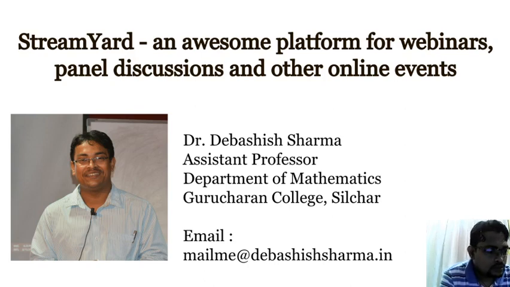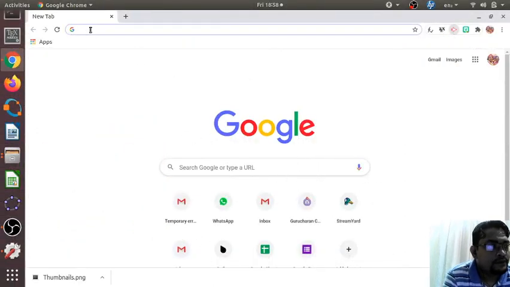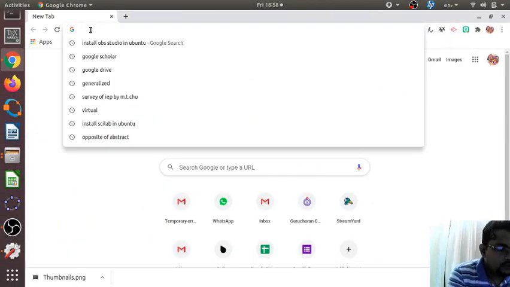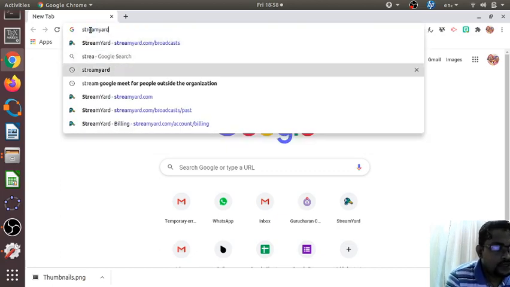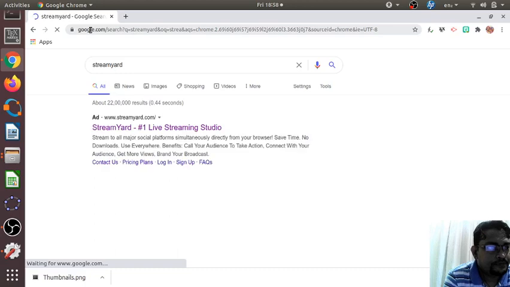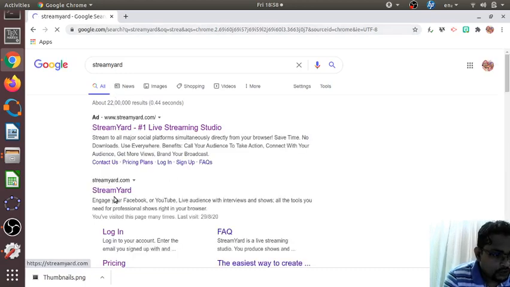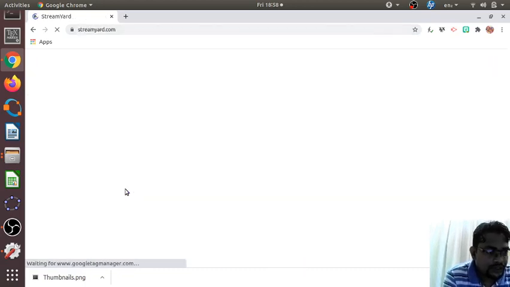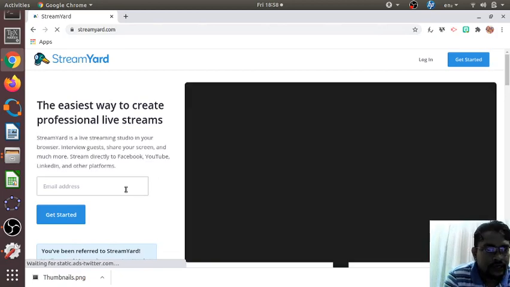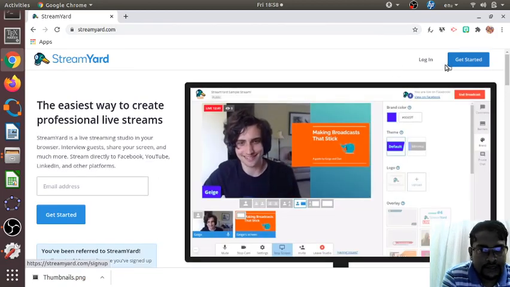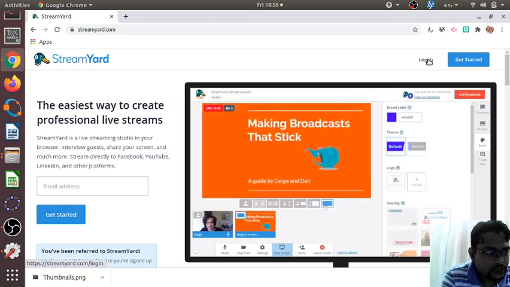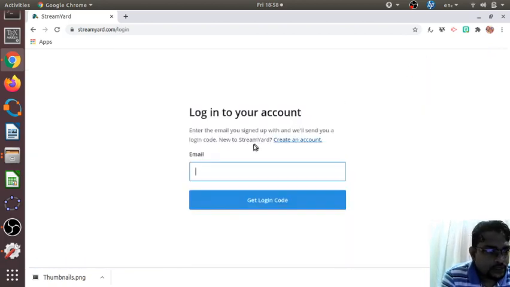So let me just go to this screen sharing. In Google we can type StreamYard. So it will take you to the search results. streamyard.com is the website. If you visit this website, you will see there are several options: login, get started. I have already logged in, so let me press the login option.